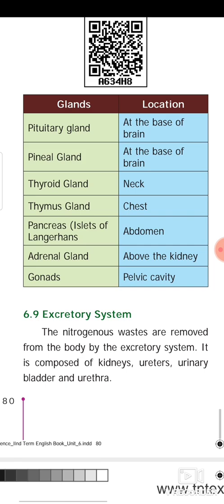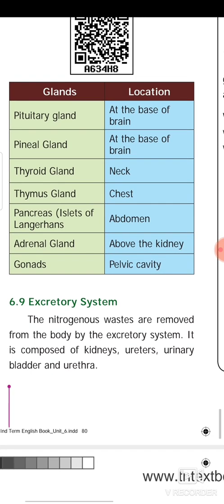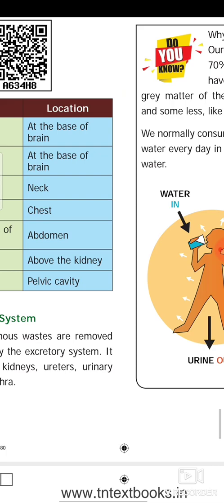Next, we are going to see about the excretory system. The nitrogenous wastes are removed from the body by the excretory system. It is composed of kidney, urinary bladder and urethra.